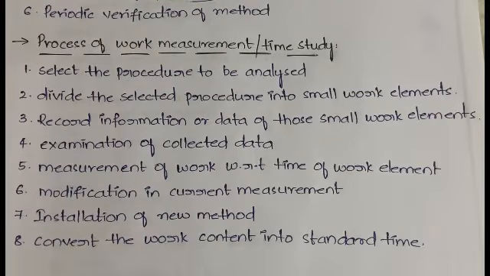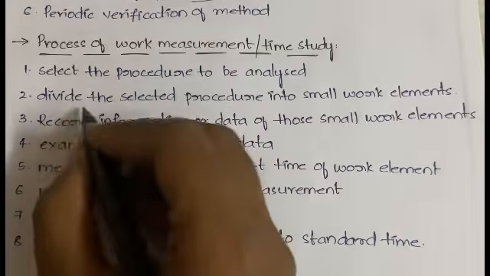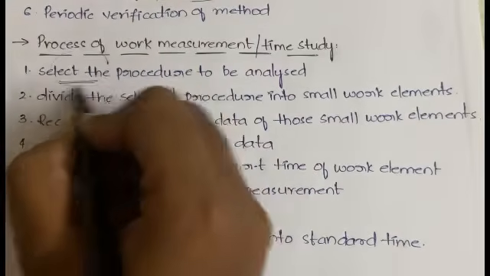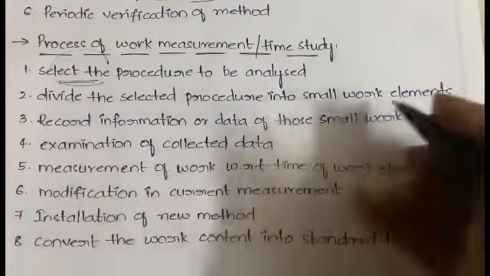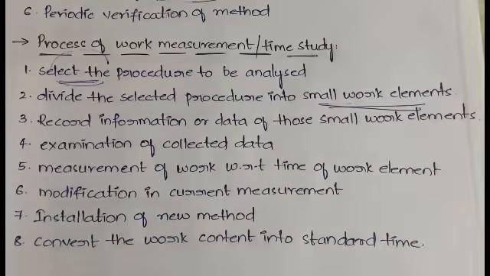Now here, first you have to again select the procedure that has to be analyzed, the same as the method study, the first point. Then, whatever procedure you have selected has to be divided into small work elements. So you should divide it into a number of small subparts. You have to divide it into a number of divisions.